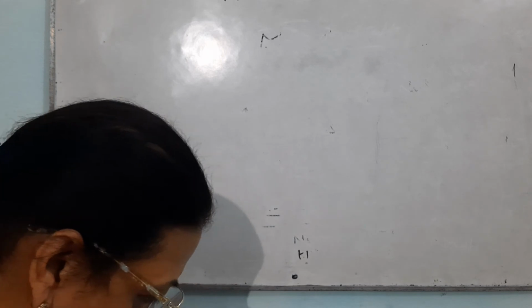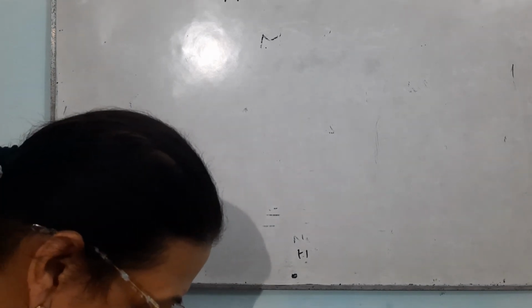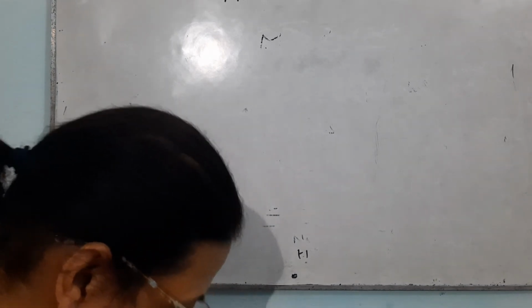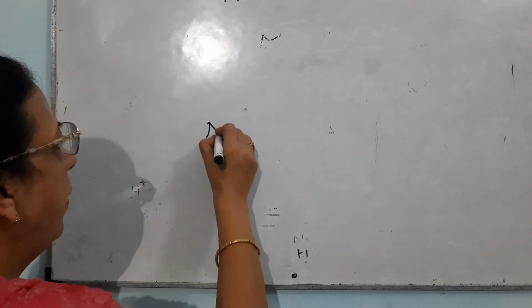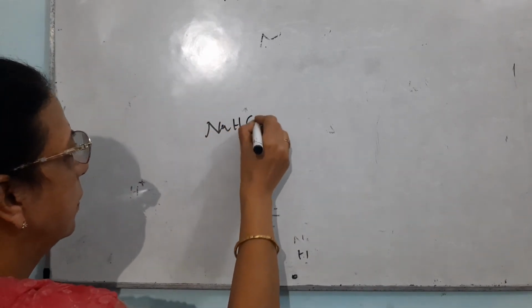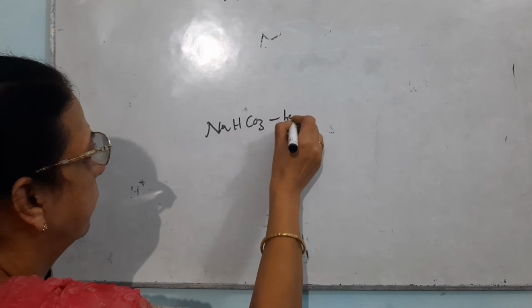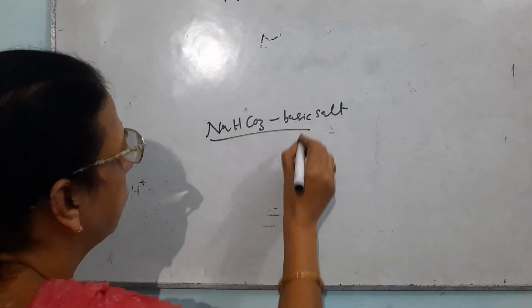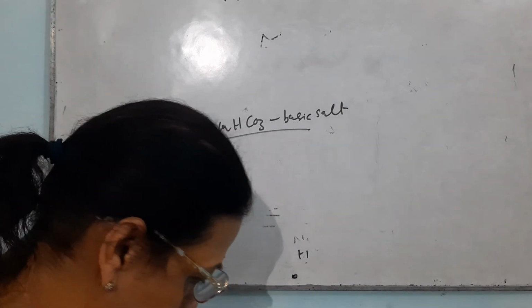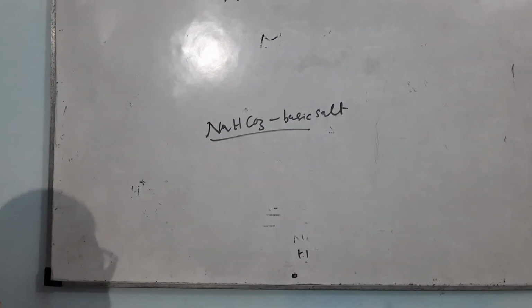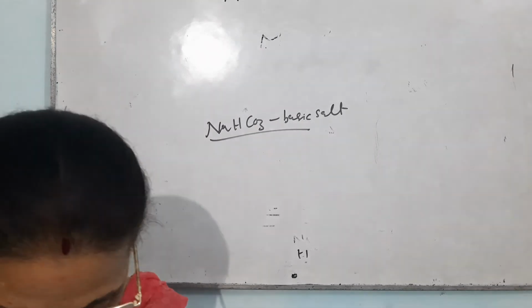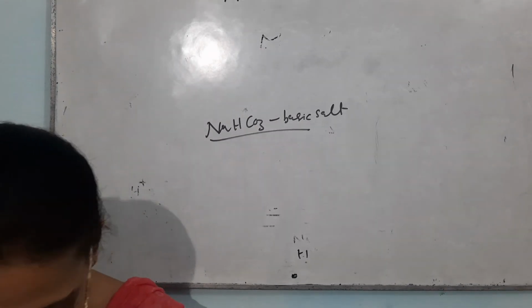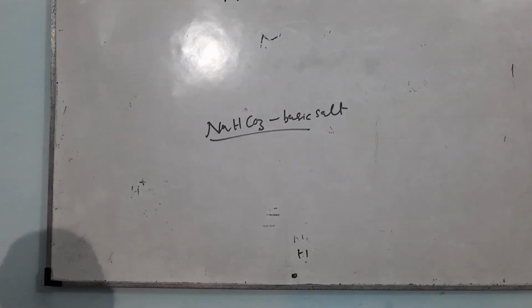For the justification, how will you come to know that it is a basic salt? Put 2-3 drops of red litmus solution. Now, if it turns blue, then it is a basic salt.